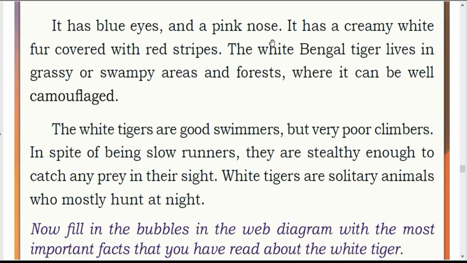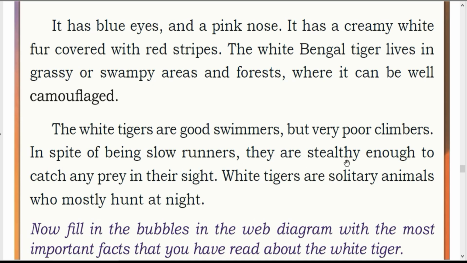The white Bengal tiger lives in grassy or swampy areas and forests where it can be well camouflaged. The white tigers are good swimmers but very poor climbers in spite of being slow runners.